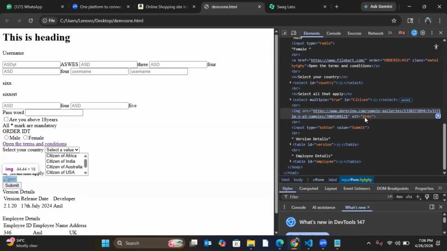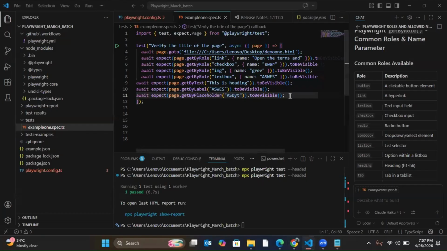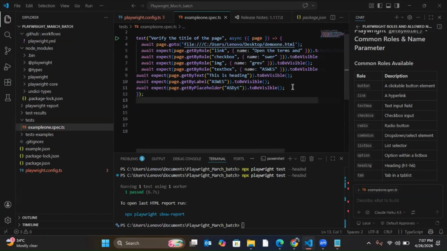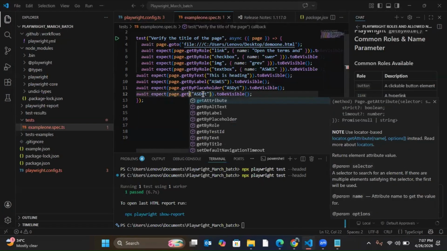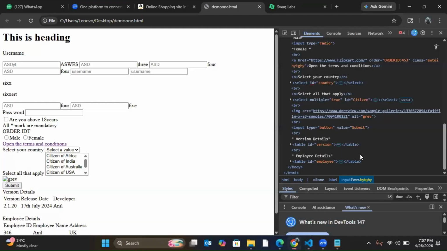We saw that while using getByRole. So this also I can use. This is also an alt attribute. So let me use that image one only. So getByAltText, and I'll give the alt attribute value.